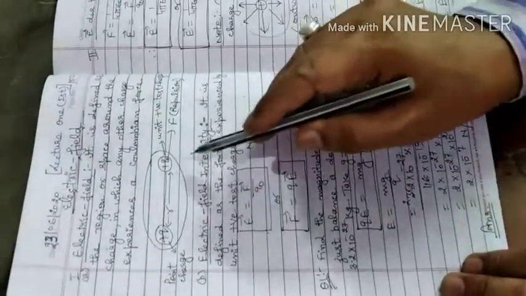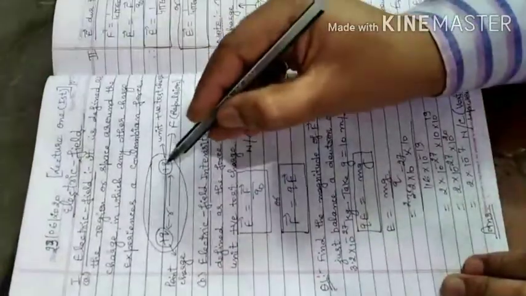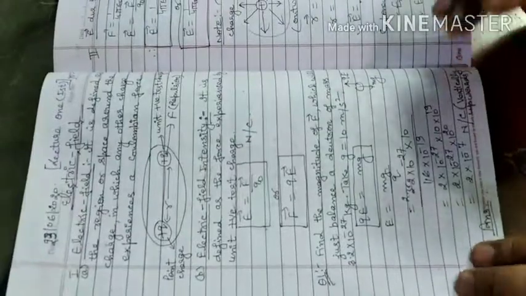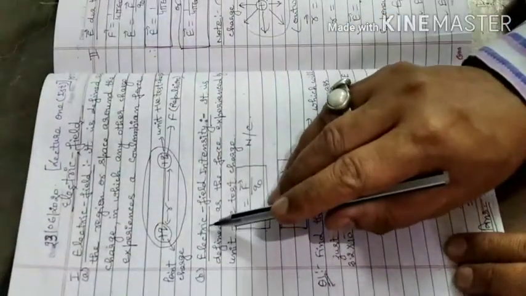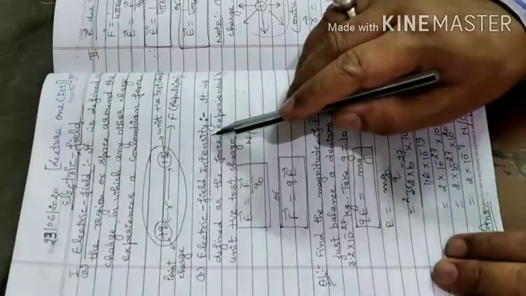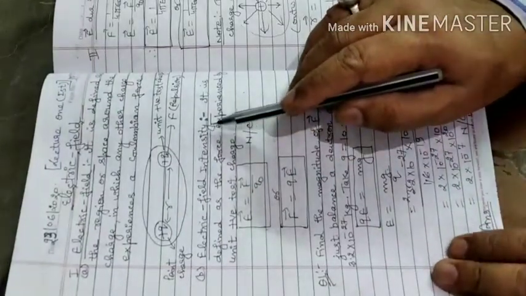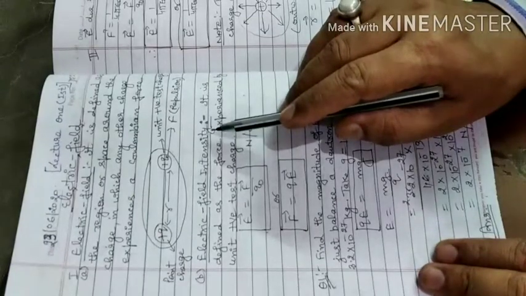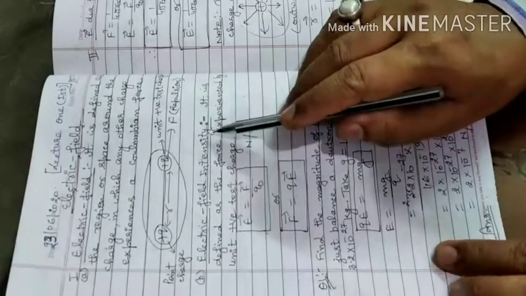Now the quantitative concept of this: at this point, what will be the magnitude of the electric field? This term is known as the electric field intensity, and it is a mathematical concept. In terms of physics, we say it is the quantitative concept.